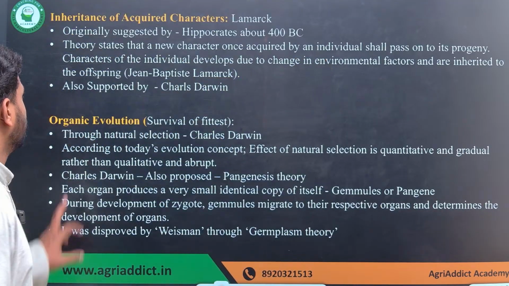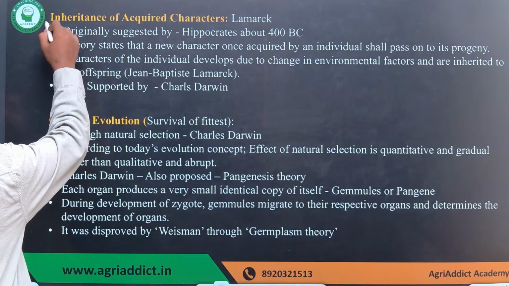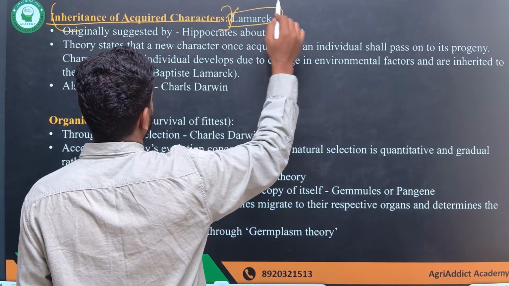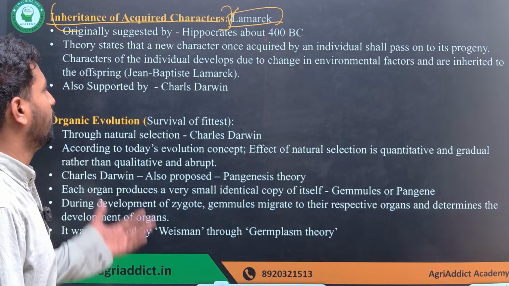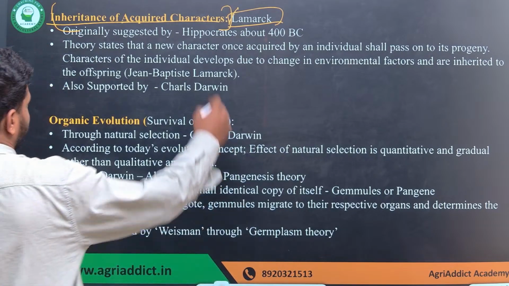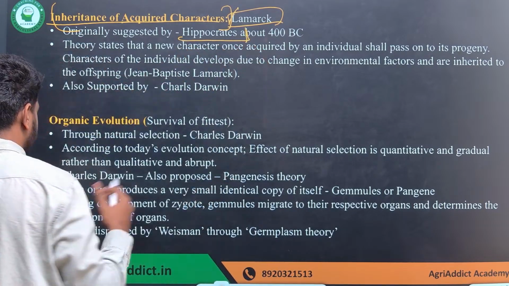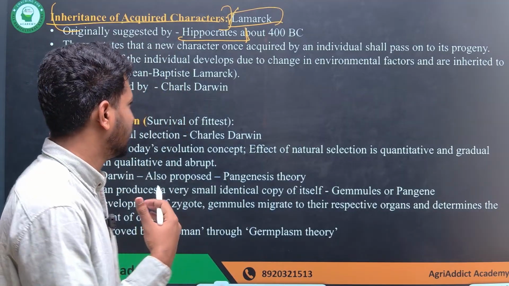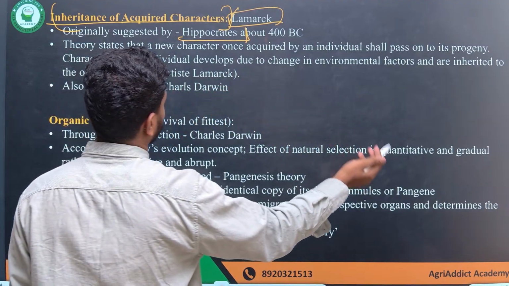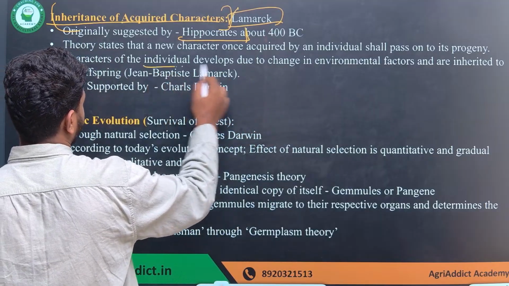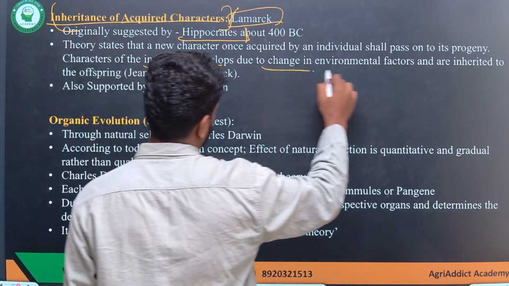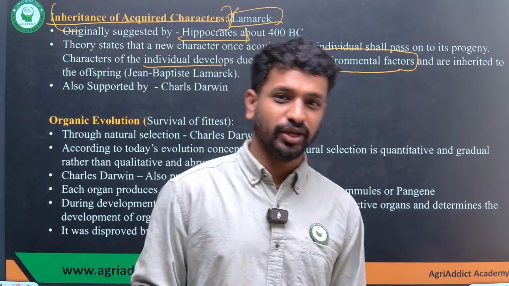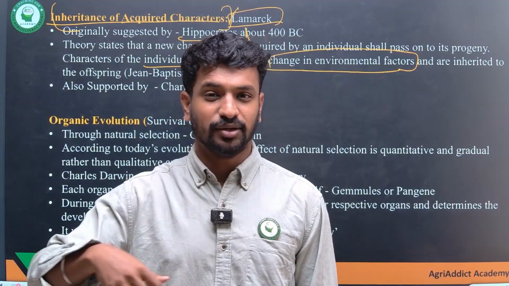Next, we have one more important thing, which is inheritance of acquired characters, which you might mostly know, given by Lamarck. It's also called Lamarckism, and it was originally suggested by Hippocrates. The theory states that a new character acquired by the individual over its lifetime will be passed on to the next generation. A change in environmental factors will allow the body to adapt to the new character, and this new character is also heritable.